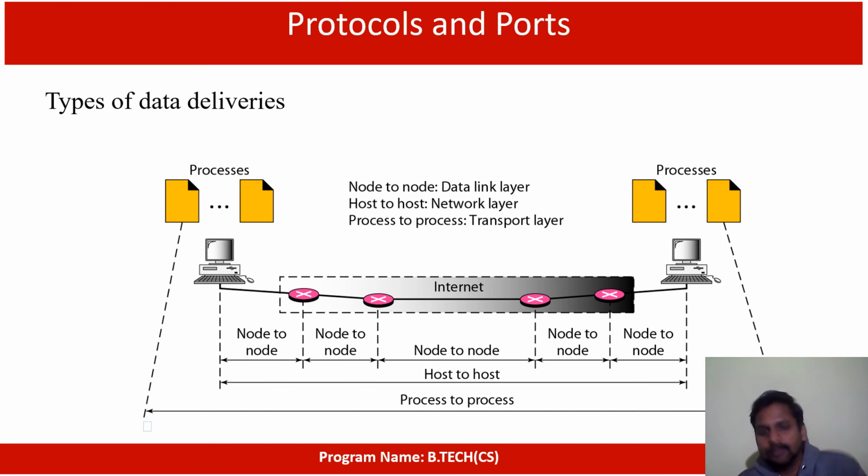So here the router is one node and at the server place there is also one router, which is also a node. That node takes care of delivering the information. So we can say it is a node to node packet delivery. The data is delivered between these two nodes only. That's what they are telling.